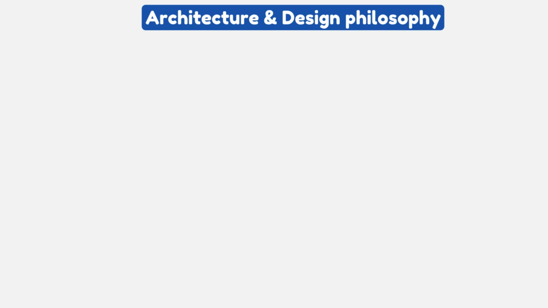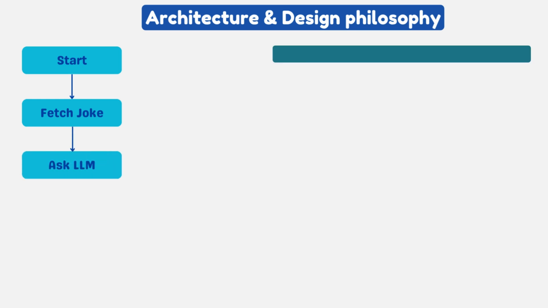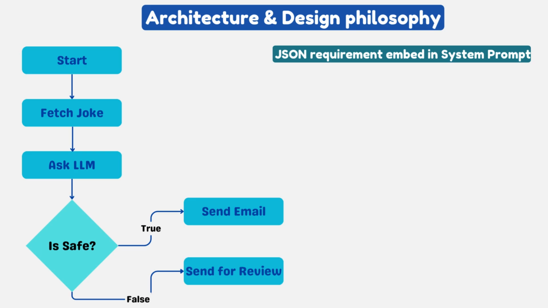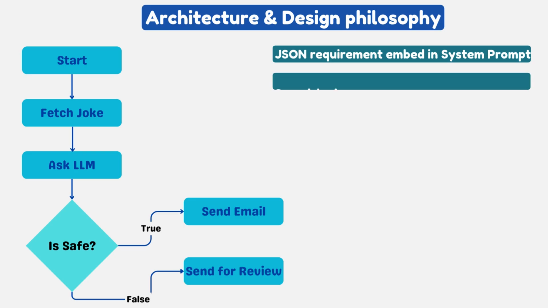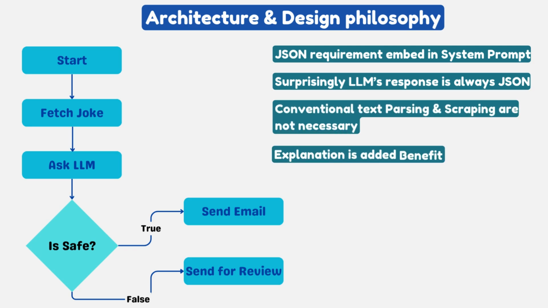Let's walk through it end to end. Fetch a joke. Ask the model for an explanation and a safety classification, with the JSON requirement baked into the system prompt. Parse the JSON, check the boolean, and either send or flag. What you'll notice as it runs is the predictability. Because the output is JSON, downstream code is simple. There's no brittle regex, no scraping of paragraphs, no guesswork. And the explanation makes the content friendlier for readers who might not be familiar with a particular reference or pun.